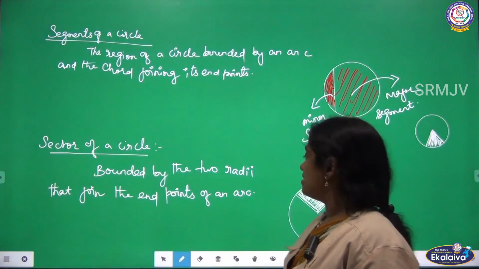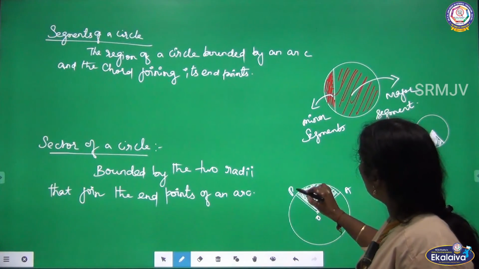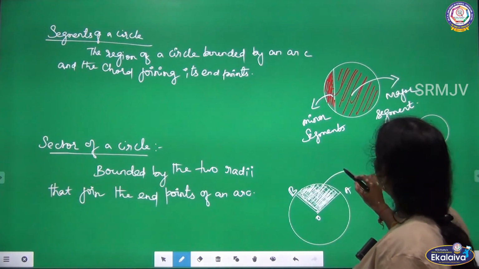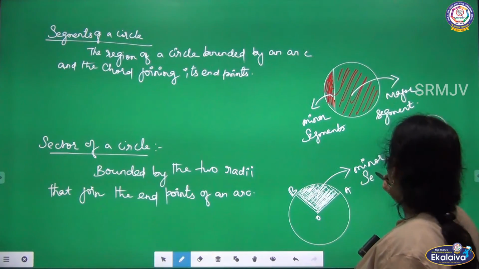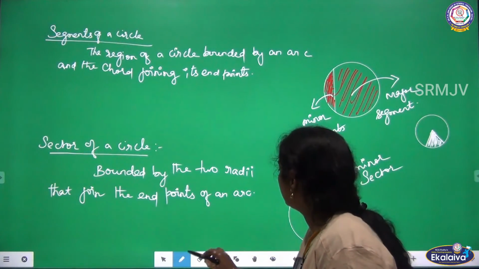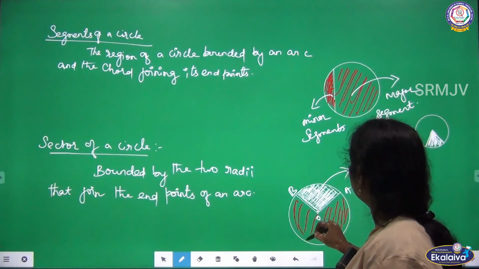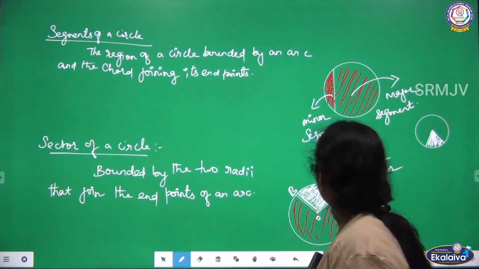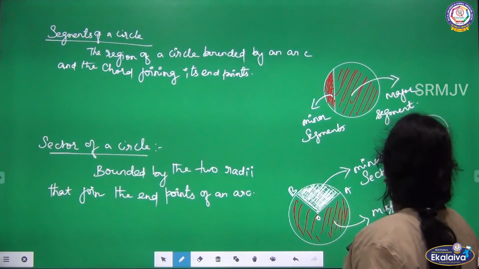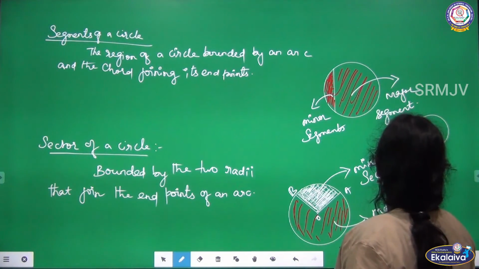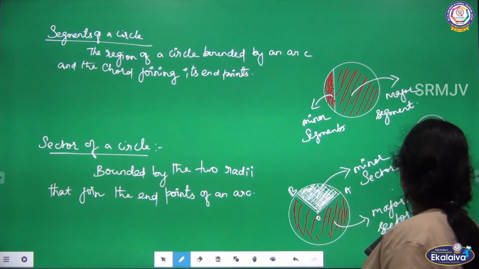Now, sector of a circle. Here I have cut the cake correctly. For example, OAB. This OAB is what part? Minor part, smaller area. So, minor sector. And see, this part is your major, so it is a major sector. Is this clear, children? Minor and major are decided by the area covered. Okay. Next,